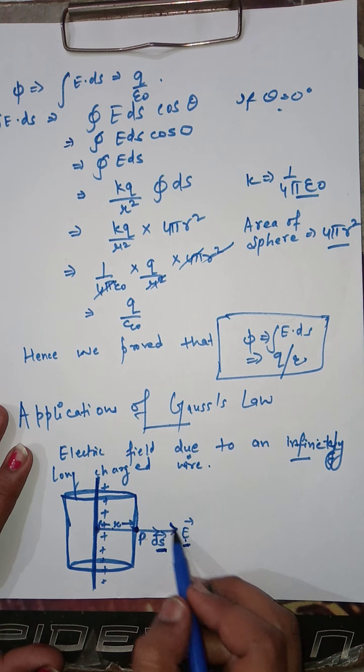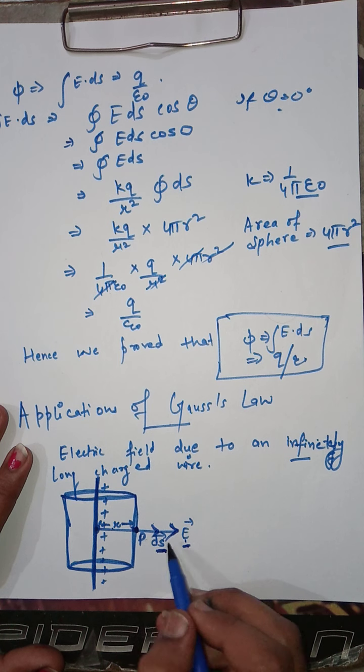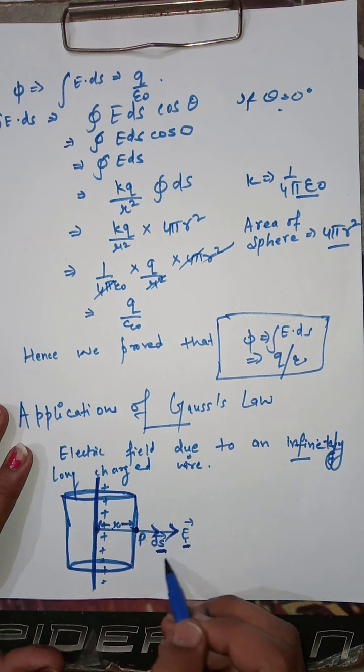I have shown by arrows the direction of electric field vector E and the area element ds.